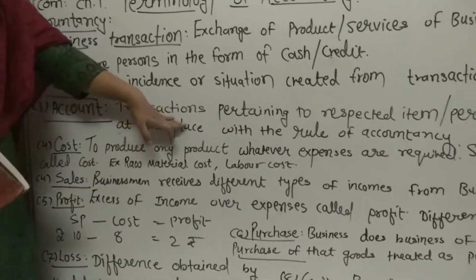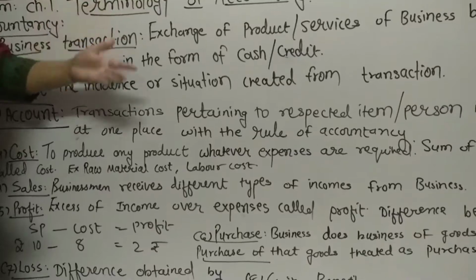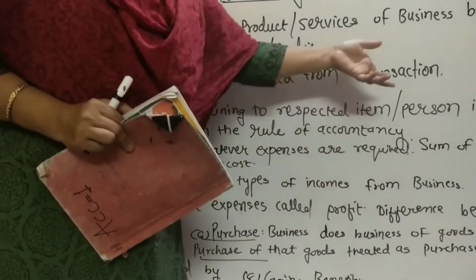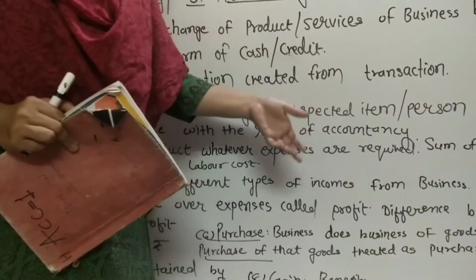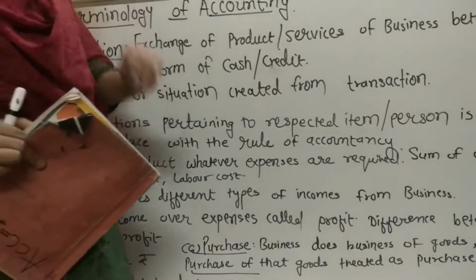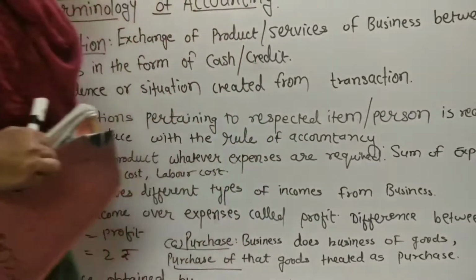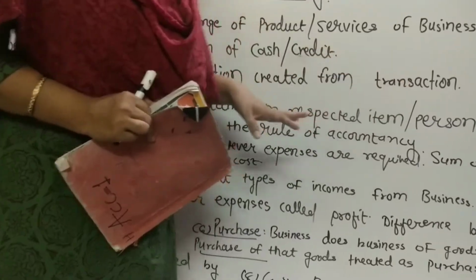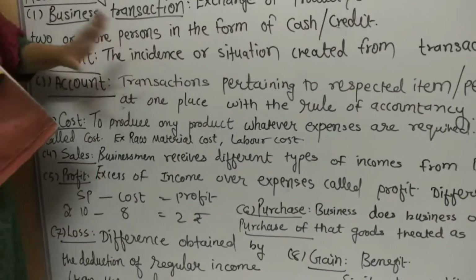The transactions which happen in business, pertaining to respective items or a person. For example, I have purchased goods of rupees 5,000. The transactions pertaining to a respective item or a person are recorded at one place.